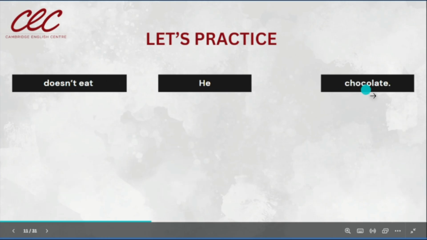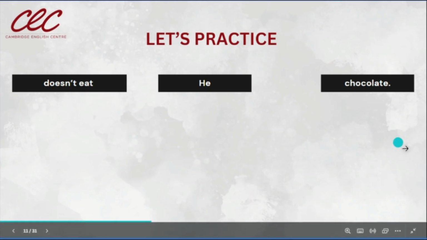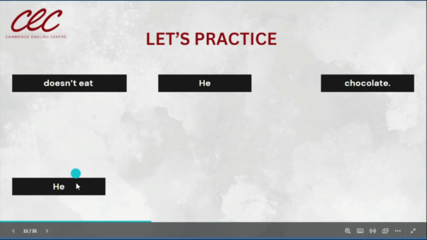Now, let's go to the last one. This is the last example. We have a negative sentence here. As we said before, we need to start with the subject. He. This is our subject here. He doesn't eat.